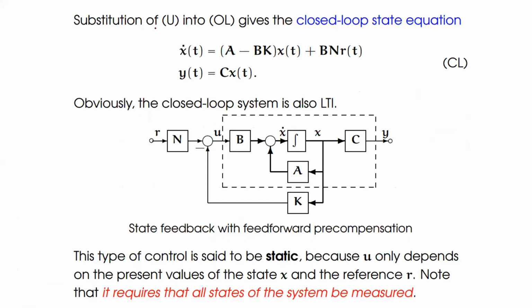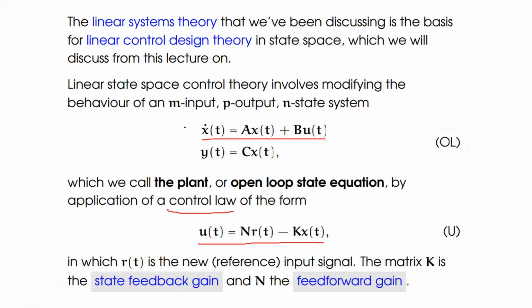Now substitute that equation for u, with the reference input, into the open loop system to give a closed loop state equation, as we discussed yesterday. That is x dot of t is equal to A into x of t plus B into u of t. Let us take this as equation 1.